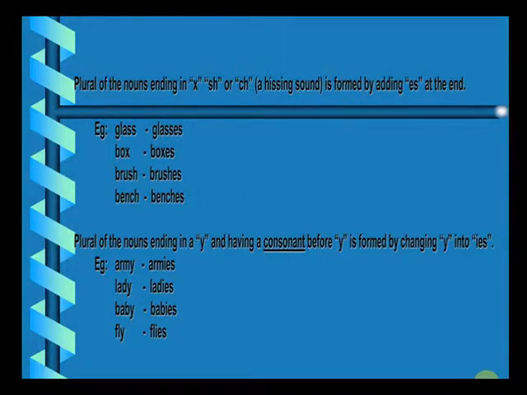Now, the nouns which are ending with y, if you have to convert them into plural form, you'll have to replace y with ies. As we took the example of army, which is a collective noun, earlier, so army, since it is ending with y, if it has to be converted into plural, we'll replace y with ies. So in that case, it becomes armies. Lady, ending with y, to be replaced with ies, becomes ladies. Baby becomes babies. Fly, flies.